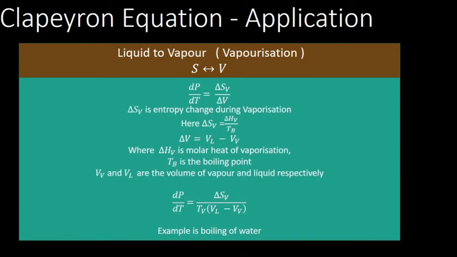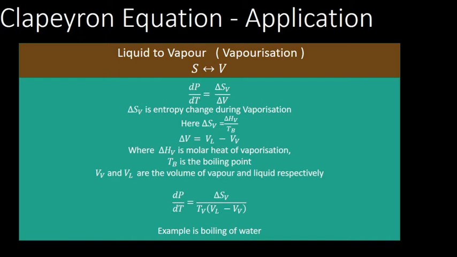Now the next state is liquid to vapor. That process we call vaporization. Liquid to vapor, I made a mistake here; it is not S to V, it is L to V. Now dP by dT equals delta S_V divided by delta V. Delta S_V is the entropy change during vaporization, and delta S_V equals delta H_V divided by T_B, where H_V is the molar heat of vaporization and T_B is the boiling point. Delta V is the volume of vapor minus the volume of liquid.